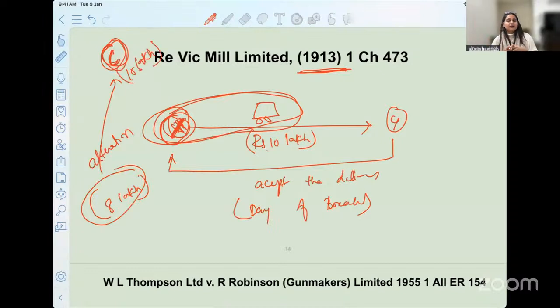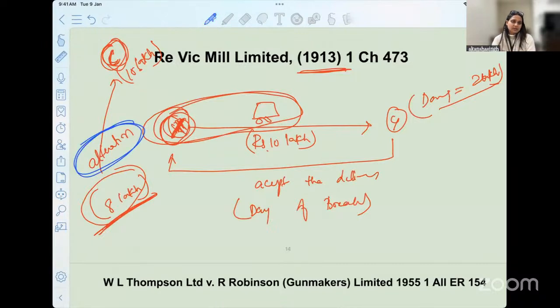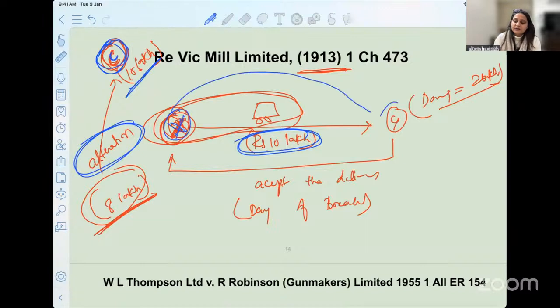Now this gets complicated, right? If he would have sold it at 8 lakh of rupees, it would have been very easy for us to comprehend that the damage has been 2 lakh of rupees. But the facts have changed. He makes certain alterations, and a third party has come into the picture, who has shown interest and bought the car at the same price. In that given situation, will X be getting any compensation from Y or not? What do you think should happen here?